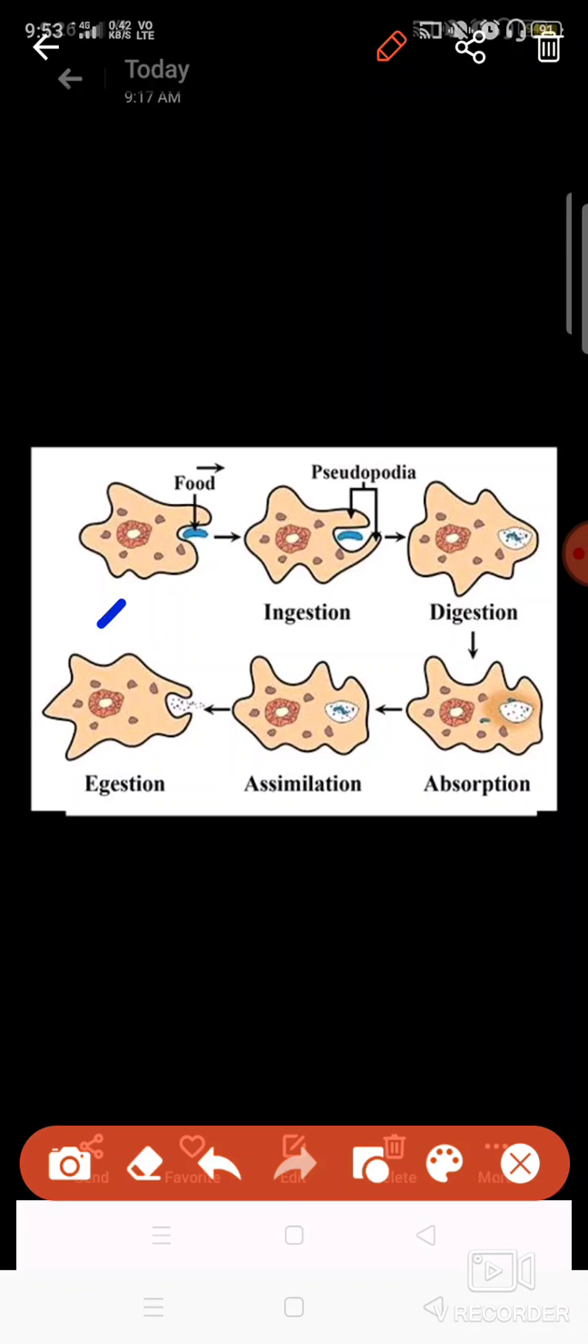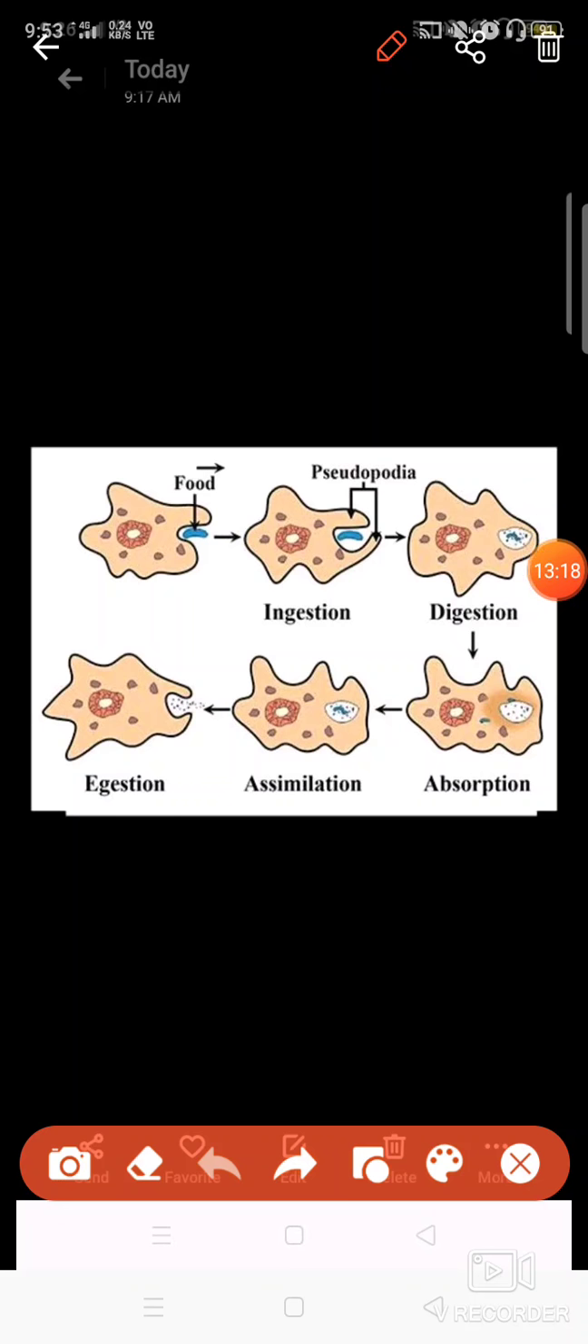The amoeba lives in the water, and if it finds any living being which is smaller than itself, then it will extend its pseudopodia. These are pseudopodia, and that food particle will be taken inside the body. This process is known as ingestion, it is ingesting the food. Then one food vacuole will be formed.